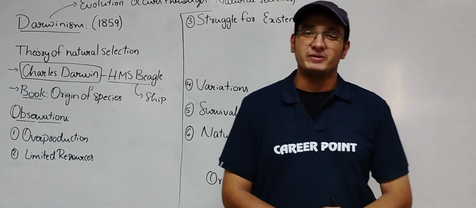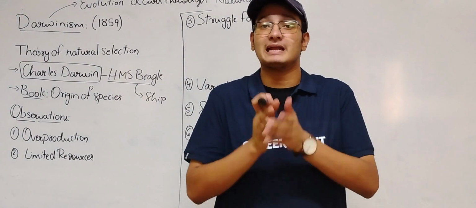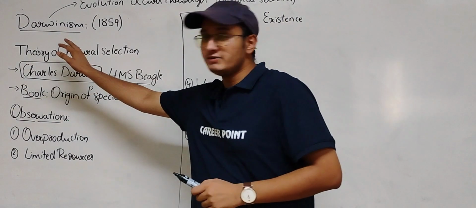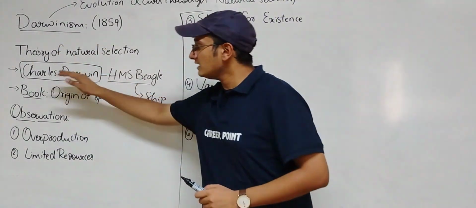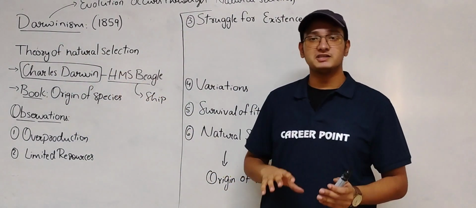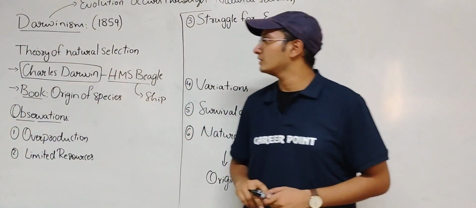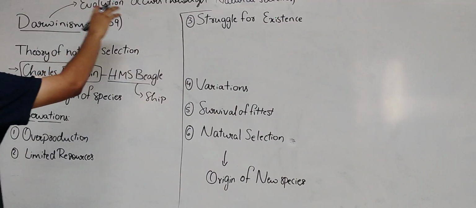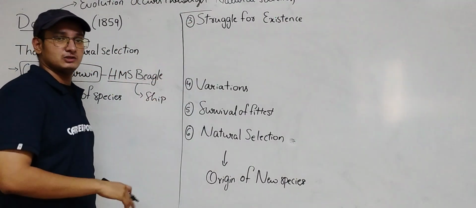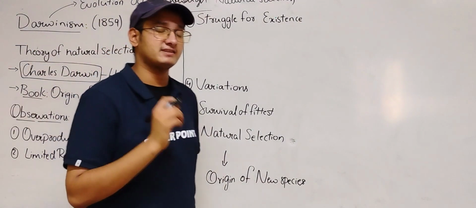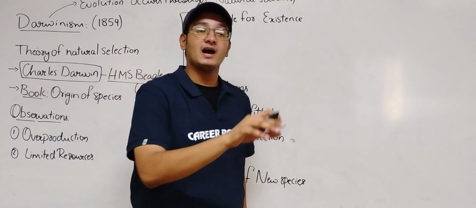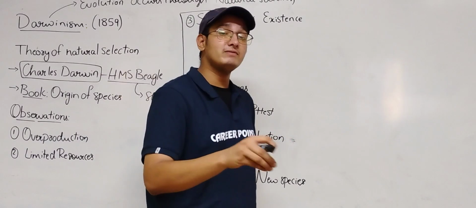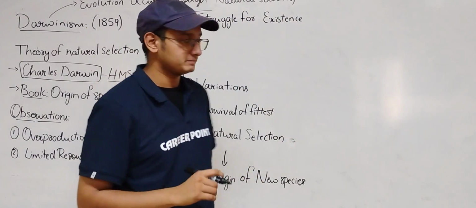Very good afternoon everyone. In our previous class we discussed Lamarckism and its limitations. In this class we will be discussing Darwinism, which was given by Charles Darwin based on his observations on a ship called HMS Beagle. What Darwinism states is that evolution occurs through natural selection. Lamarckism said that acquired characteristics are inherited by the offspring, which is completely wrong. Here we will learn what actually happened.